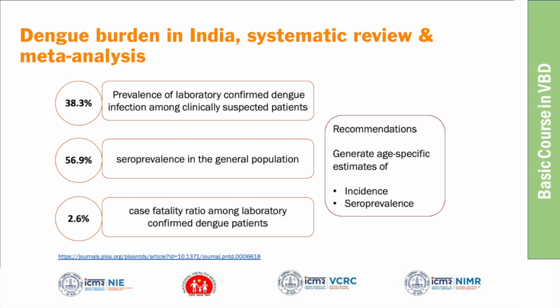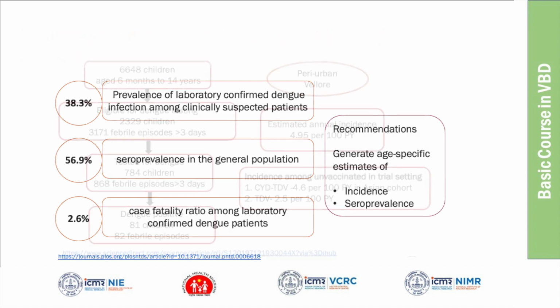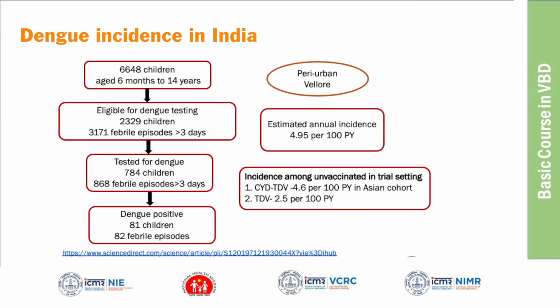This systematic review of dengue burden in India also found some gaps in evidence, and they recommended the need for cohort studies and nationwide seroprevalence studies. There was one cohort study done. Do you know what a cohort study is? I think earlier lectures might have covered it. Can someone tell what a cohort study is? I think a cohort study is a group of individuals. We are following these individuals to estimate the.